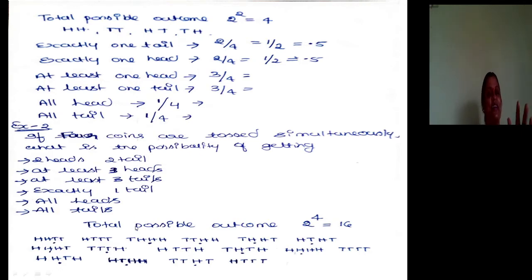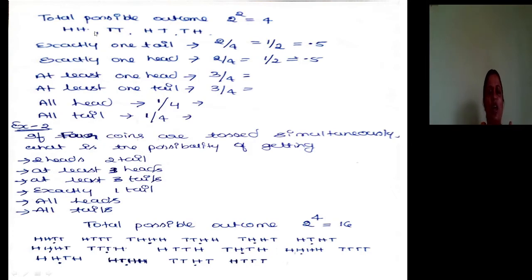We can write it. So, when you toss 2 coins simultaneously, out of that 4, either you will get head, head in both the coins, or you will get tail, tail, or you will get head, tail, or you will get tail, head. These are the only possible outcomes when you toss 2 coins simultaneously. So, exactly one tail.